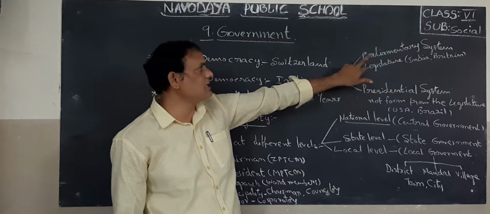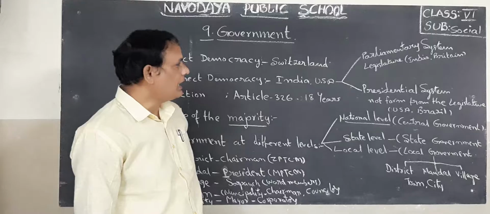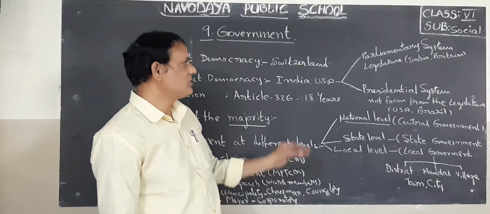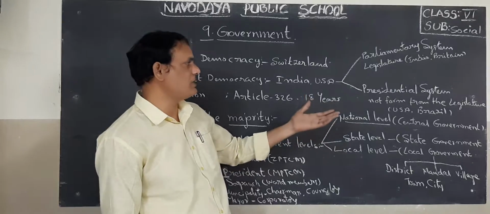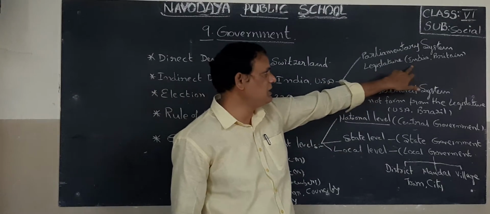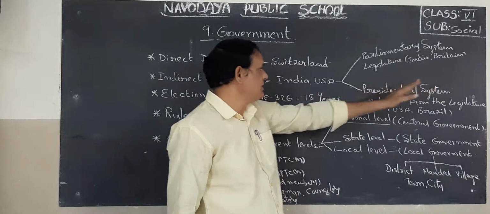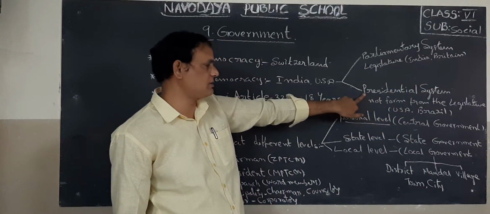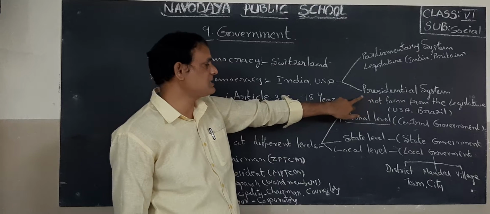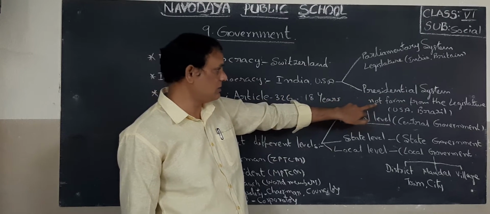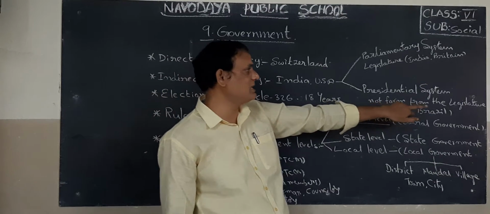So here in the parliamentary system, the legislature is important. Okay, children. It will be answerable to the parliament. For example, India, Britain. Next, presidential system. In this presidential system, the executive is not formed from the legislature.